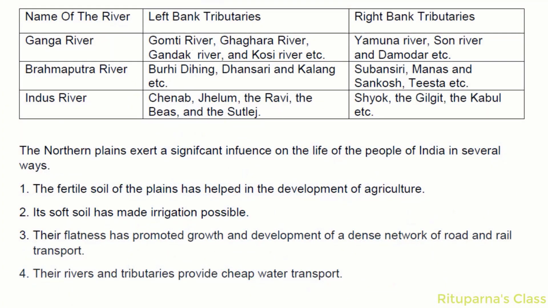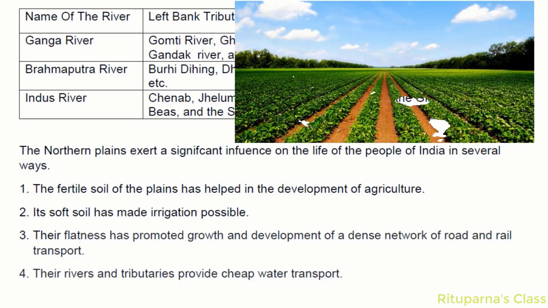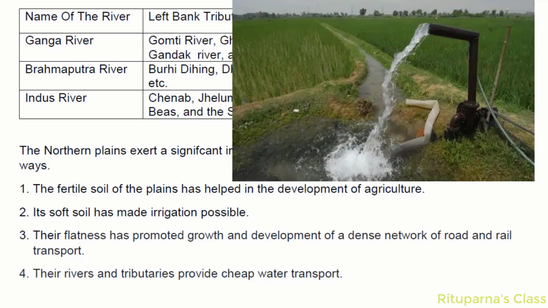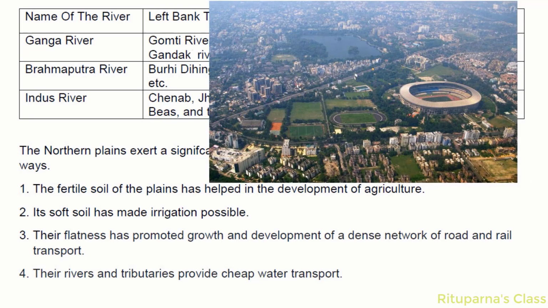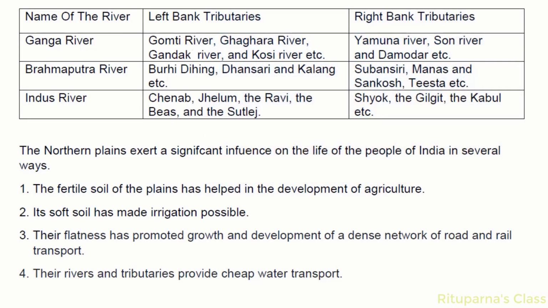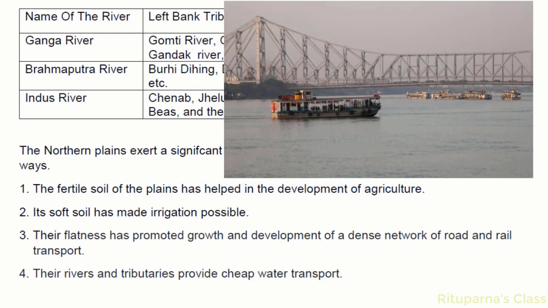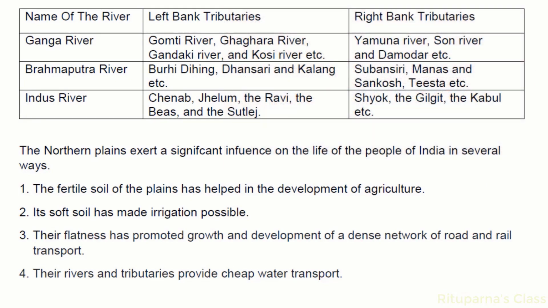Next, let's do a quick recap on the importance of the northern plains. First, obviously the fertile soil of the plains has helped in the development of agriculture. Secondly, the soft soil has made irrigation possible. Third, their flatness has promoted the growth and development of a dense network of road and rail transport. Fourth, the rivers and the tributaries of those rivers provide cheap water transport. That's all.